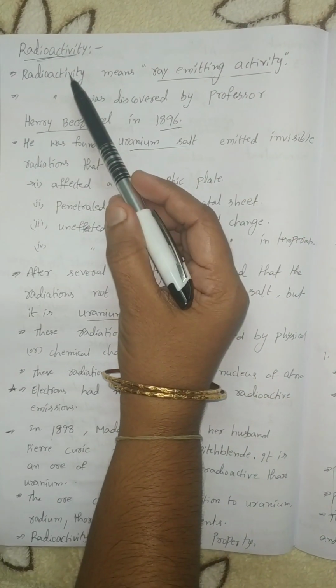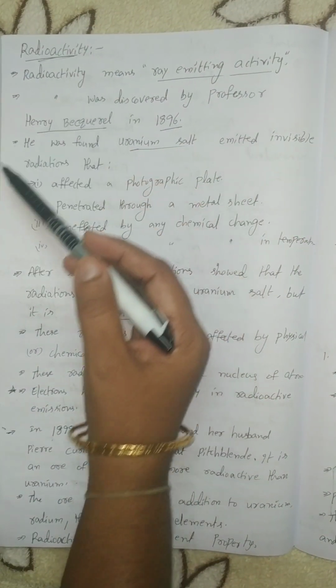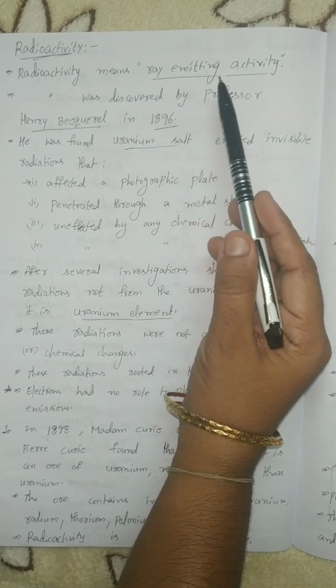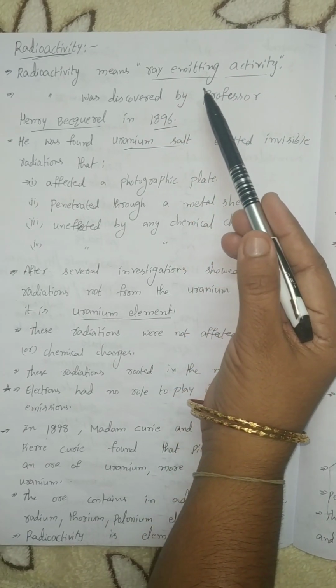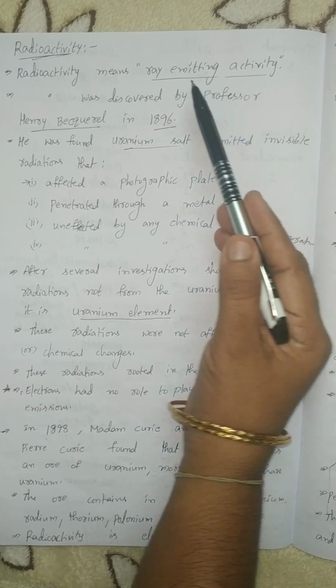Today I am teaching about chemistry atomic structure. In this class I am teaching about radioactive elements. What is the meaning of radioactivity? Radioactivity means ray emitting activity. This is the element property.